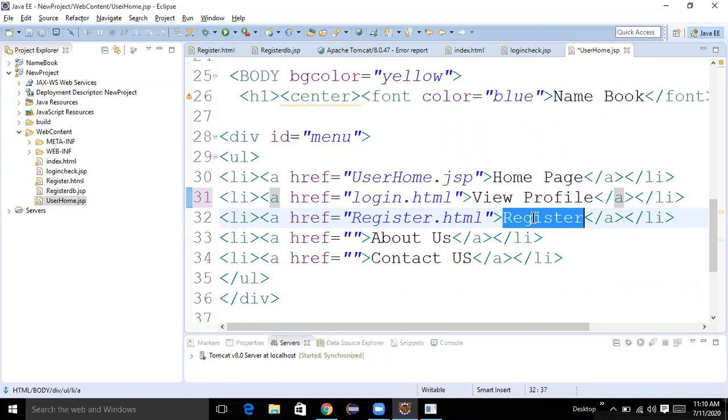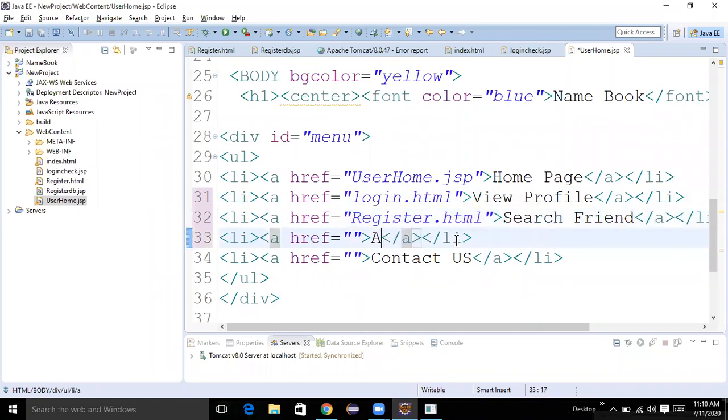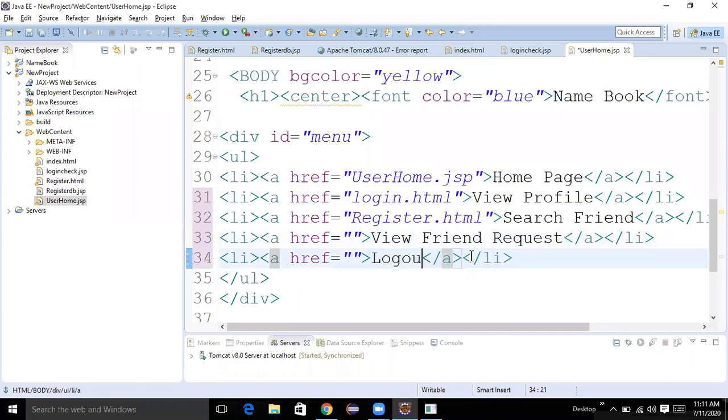Search friend. Next, view friend request. Next, logout. I want these links.